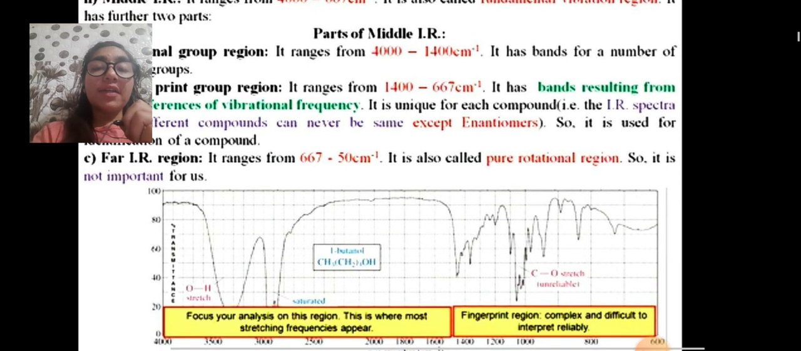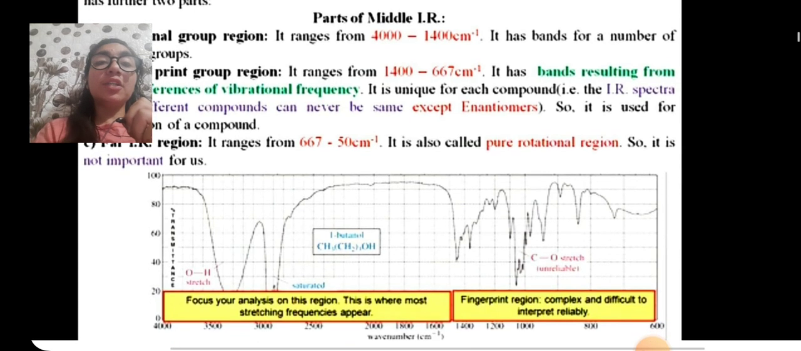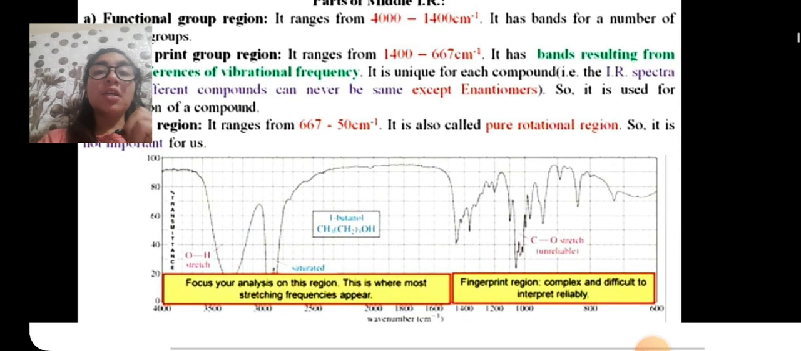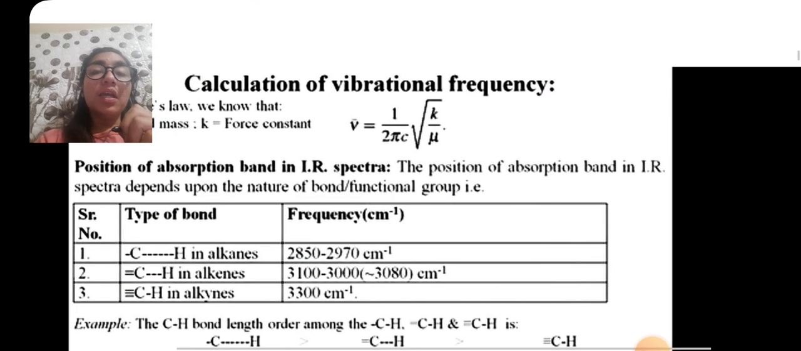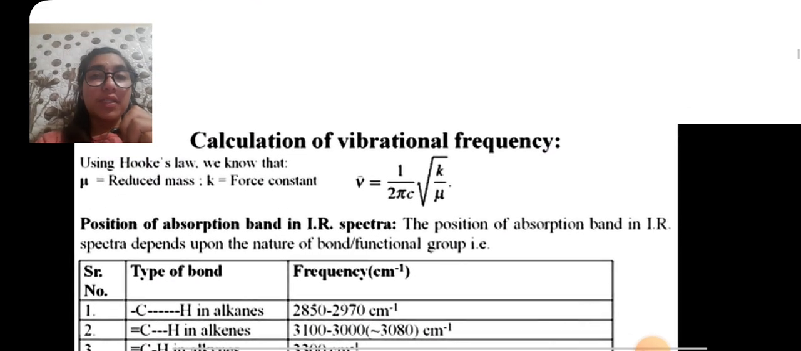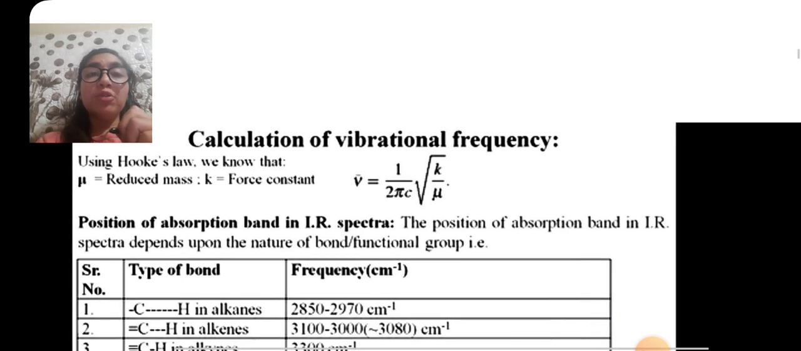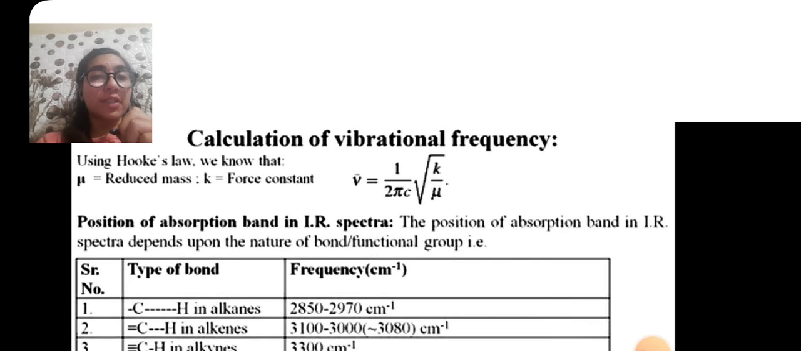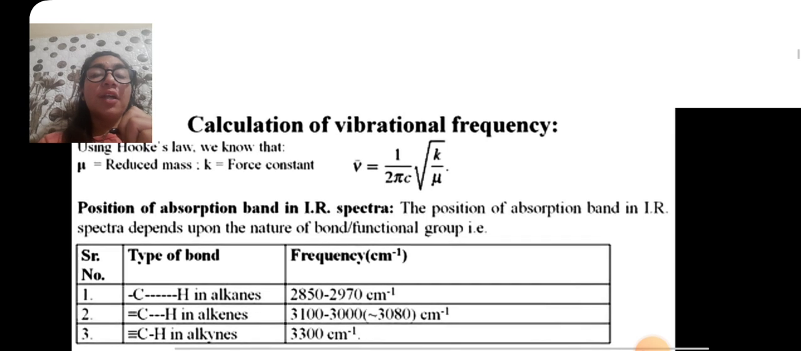Far IR ranges from 667 to 50 per centimeter. It is also called the pure rotation region. So it is not important for us. Calculation of vibration frequency. By using Hooke's law, where mu is the reduced mass and k is the force constant, V bar is equal to 1 by 2 pi c under root k by mu.